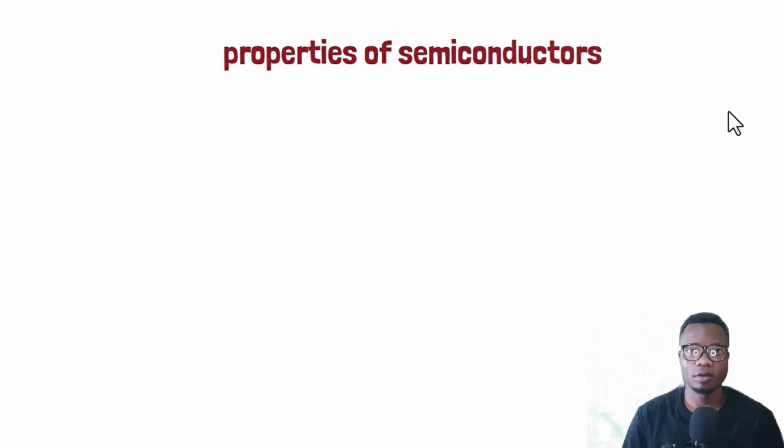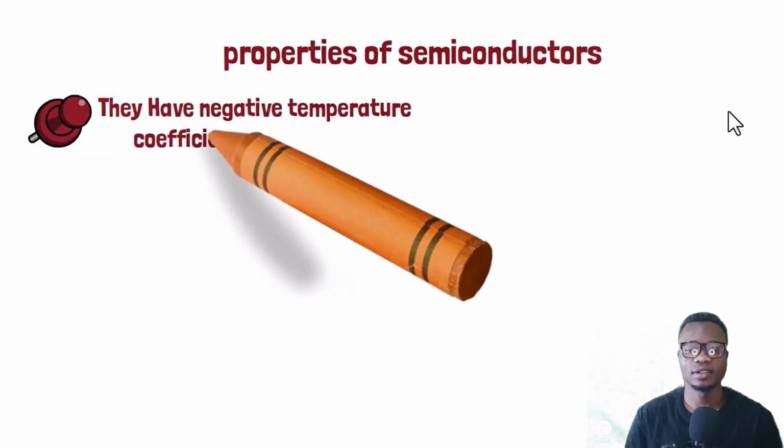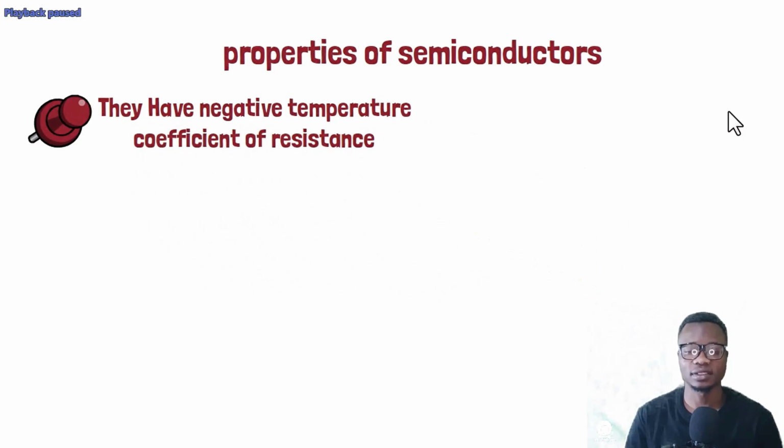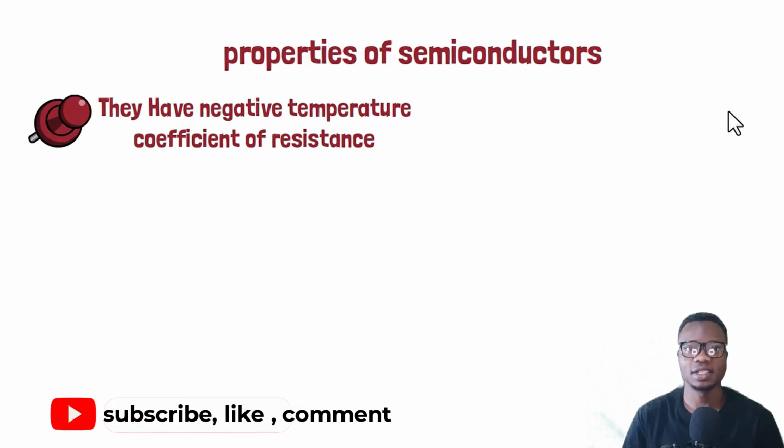Let us see the properties of semiconductor. The first property of semiconductor, we say it has a negative temperature coefficient of resistance. Speaking about negative temperature coefficient of resistance, this means once temperature increases, resistance decreases, and once temperature decreases, resistance increases. It is like vice versa. Increasing temperature decreases resistance. Decreasing temperature increases resistance. And this is the actual meaning of negative temperature coefficient of resistance.